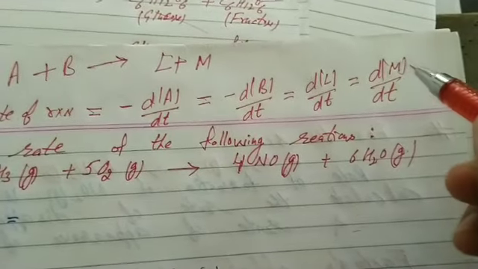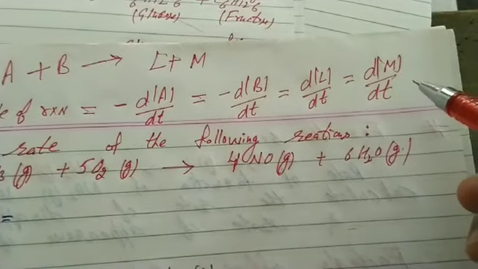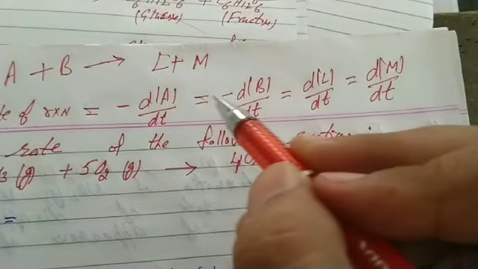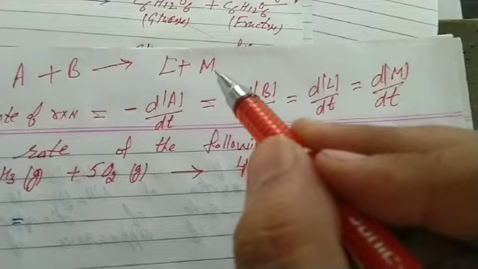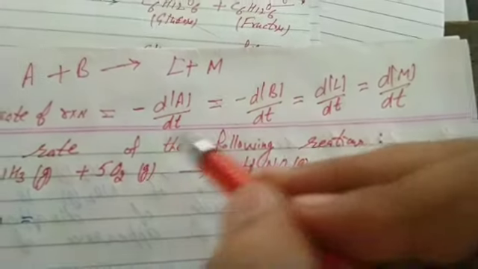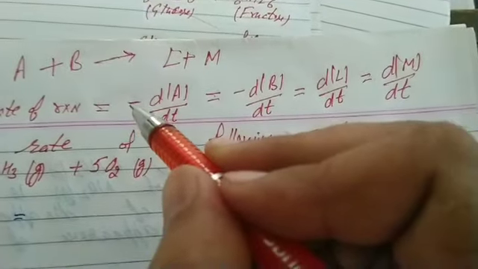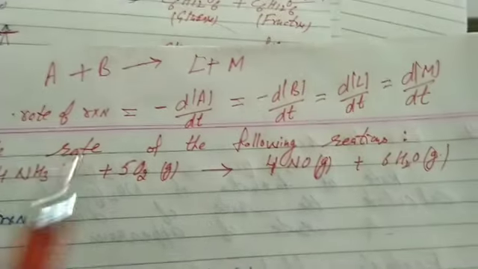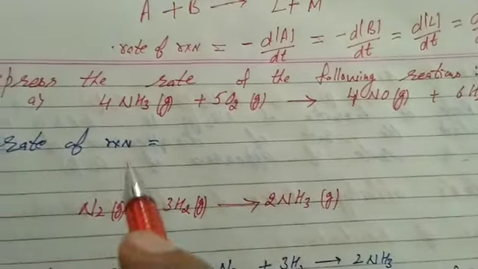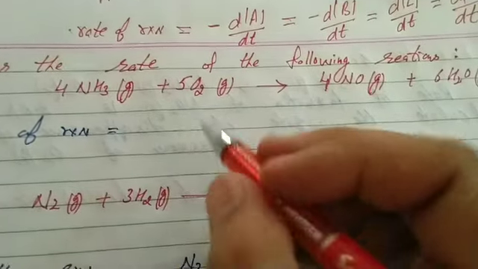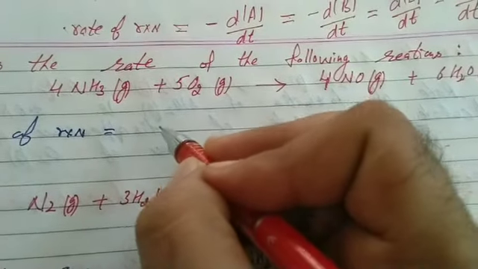Change in concentration of reactant or product with time. Mention the equal sign again and again for all reaction components, that is for reactants as well as the products. For reactants, we indicate a negative sign. Now express the rate of the following reaction. It's clear, rate of reaction equals the change in concentration of reactant or product with time.